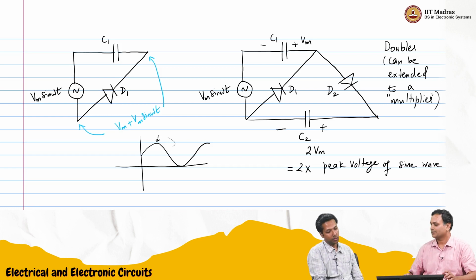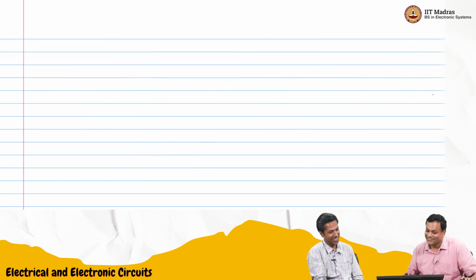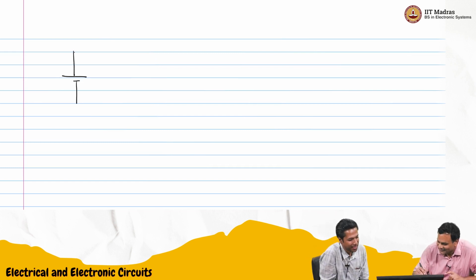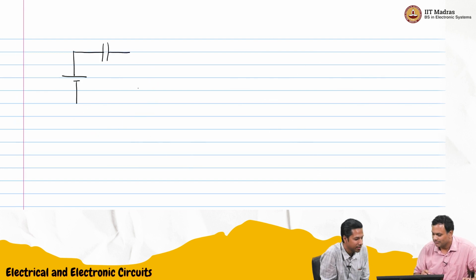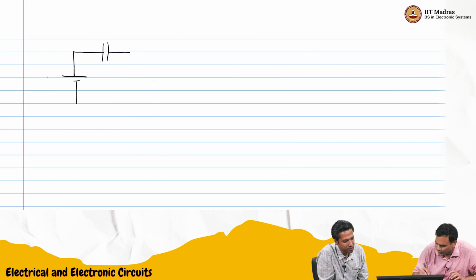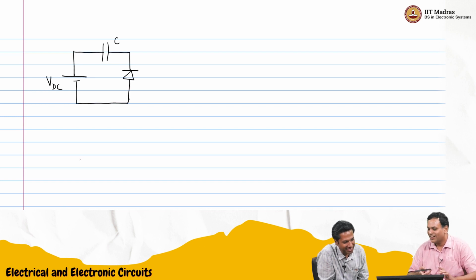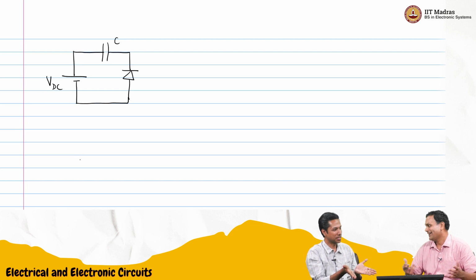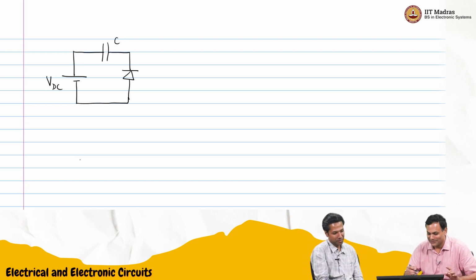Nice. Now, if our AC source is DC, will it work? I wonder. Let's try it out. We had this. Shall we use the same polarity? Why not? So you want some VDC. I'll call it VDC. This is some capacitor, and we'll put the diode like this. But if I put the diode like this, it is always reverse biased and nothing will happen. So let's try the other way.